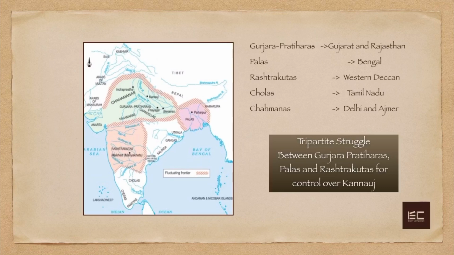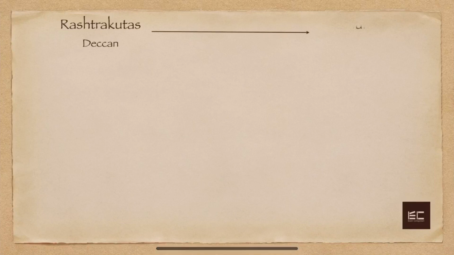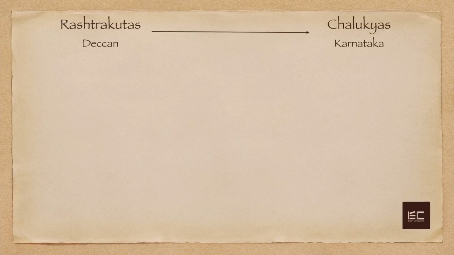Now students, moving forward, you must remember that when Samantas became powerful, they sometimes used to overthrow their kings and become kings themselves. Something similar happened here. The Rashtrakutas, as we just saw, were in the Deccan, and they were subordinates of the Chalukyas in Karnataka.